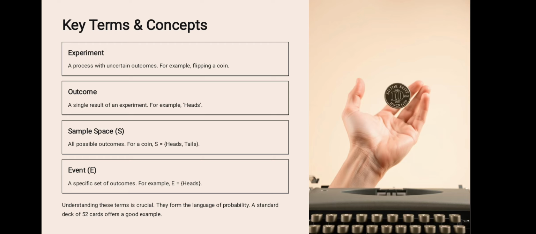Key terms and concepts. Experiment: a process with uncertain outcomes, for example flipping a coin. Outcome: a single result of an experiment, for example heads.